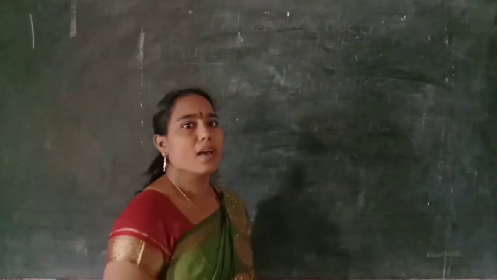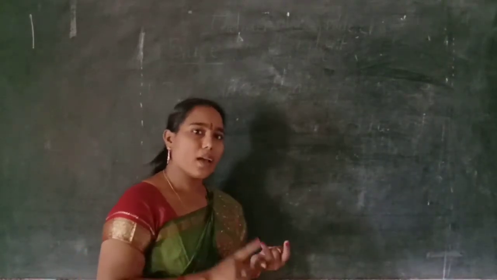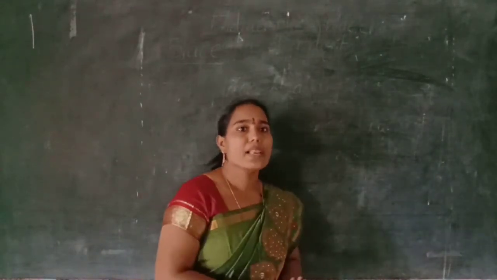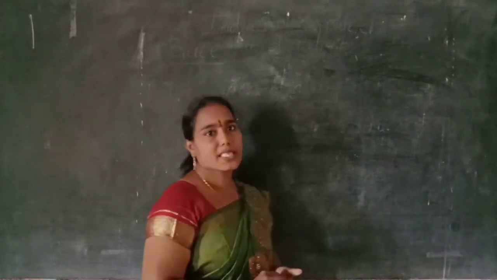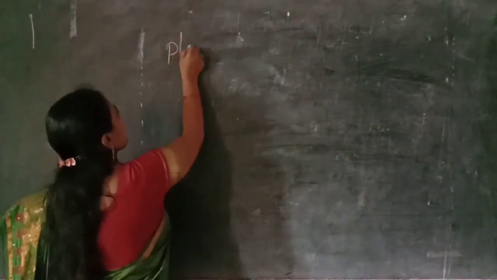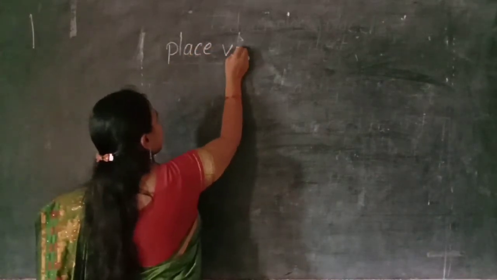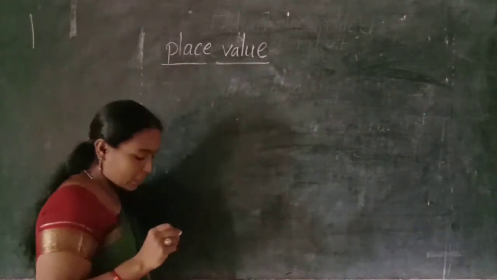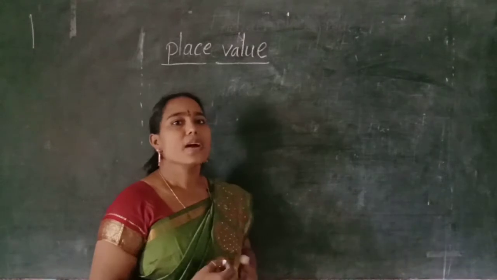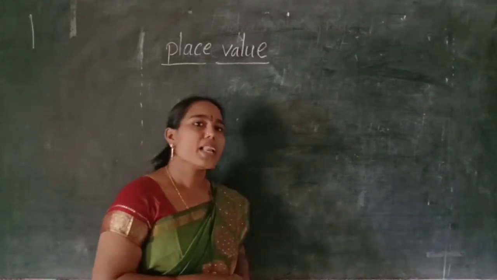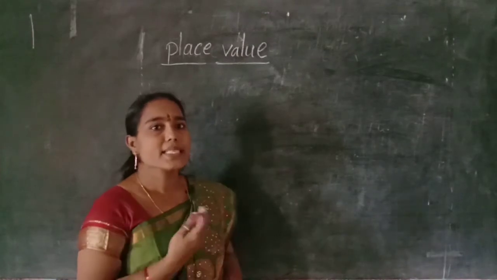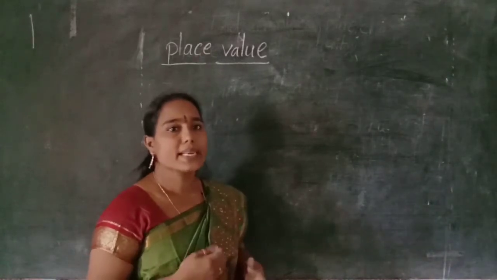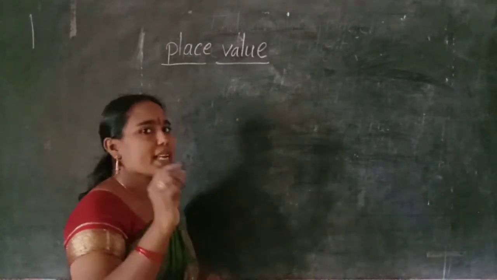Next, I will explain face value and place value. Already I explained face value and the second one, place. Now I will explain place value. Okay, children? Place value. What is the place value? The place value of a digit is equal to the face value into the place of the digit. It is like a small formula.